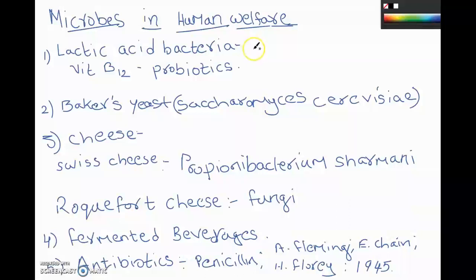So how is curd prepared? You are all aware. How does the preparation of curd take place? Think about it. Very good.